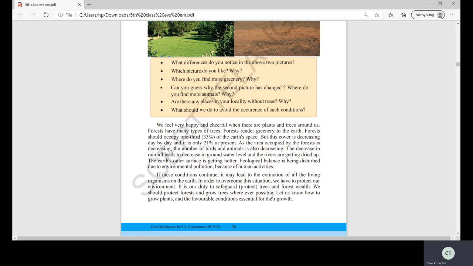See, what is the meaning of possible? Teacher, I'm in a small house, teacher. We are having a very small house where there is no place where we can grow the plants. No, children, where there is a will, there is a way. You can grow the small plants in and around your home, also in the balcony, on the terrace, wherever you want, you can grow the trees.